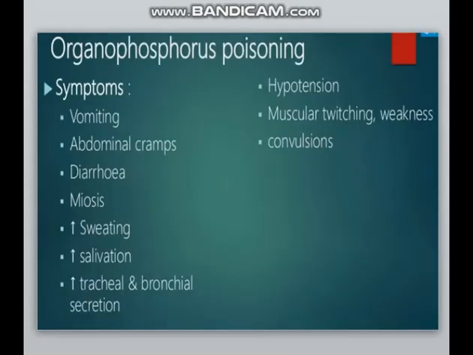In most organophosphorus poisoning, the symptoms are vomiting, abdominal cramps, diarrhea, miosis, increased sweating, increased salivation, increased tracheal and bronchial secretion, hypotension, muscular twitching, weakness, and confusion. These all are the symptoms of organophosphorus poisoning.